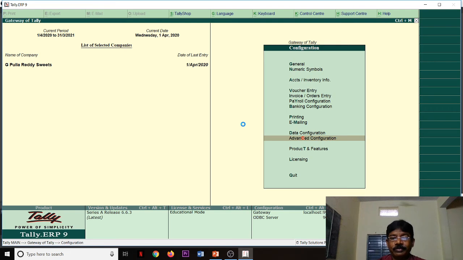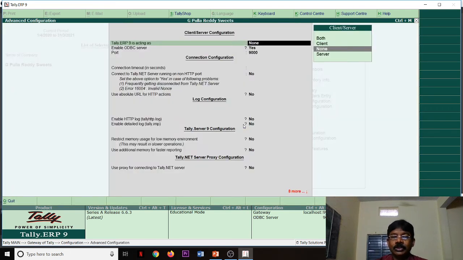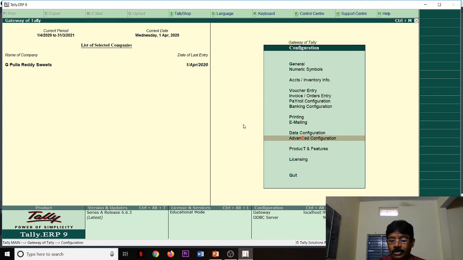Advanced configuration. Tally is acting as, meaning you want to connect as a client or you want to be a server, that you have to configure here. ODBC server, port. These are advanced configuration.